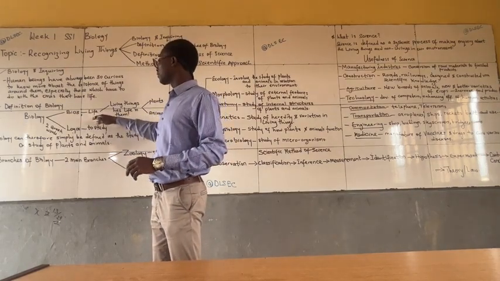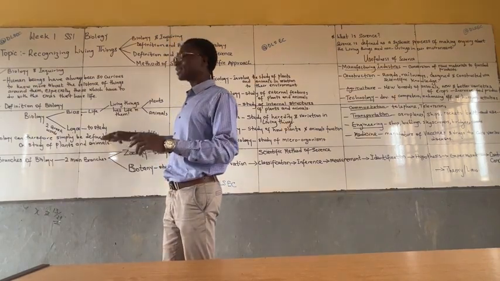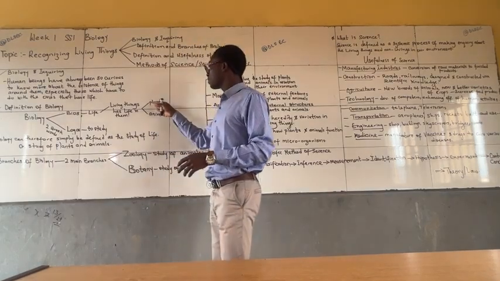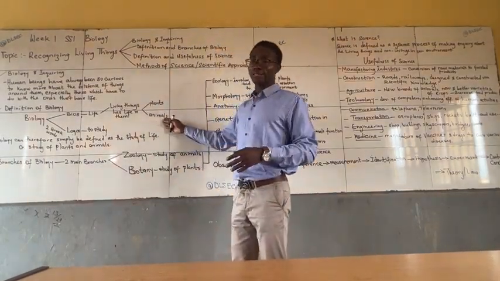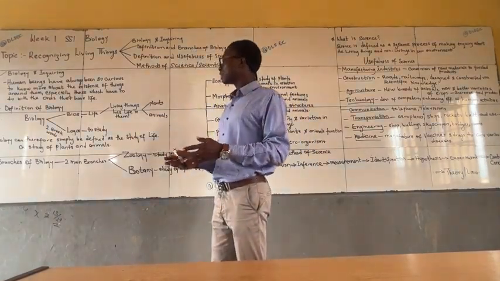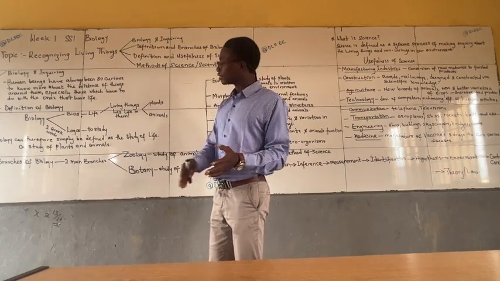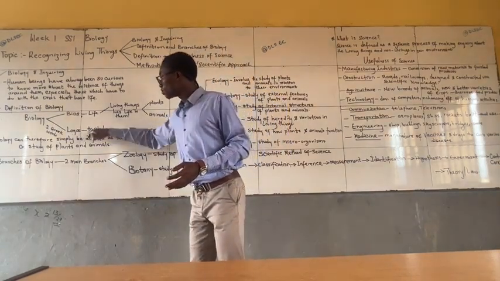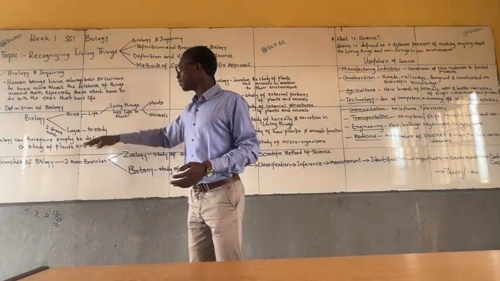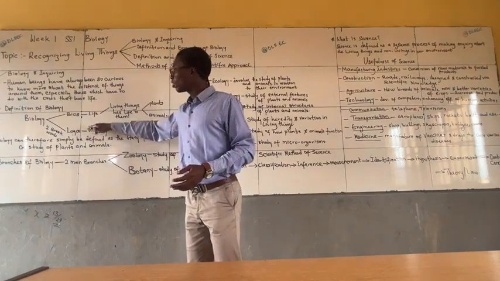When we say life, living things are defined as things that have life in them, and they can either be plants or animals. So biology can therefore be defined as the study of life. Logos means to study, bios means life.